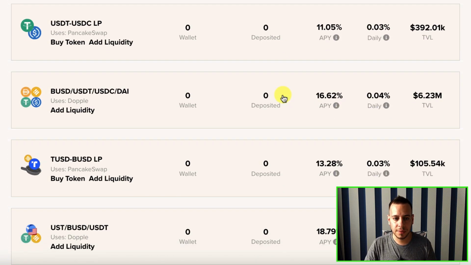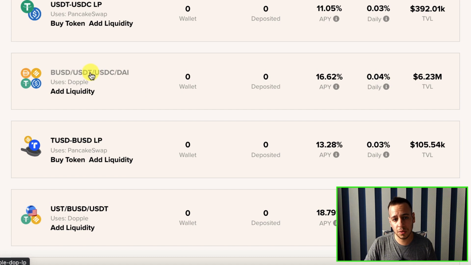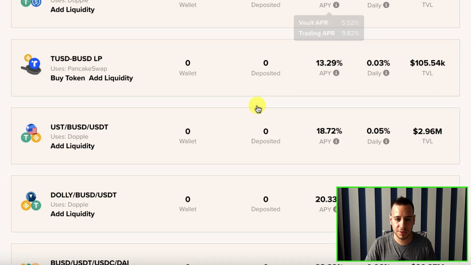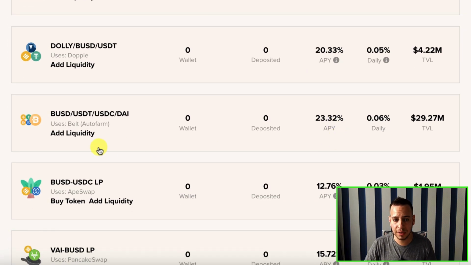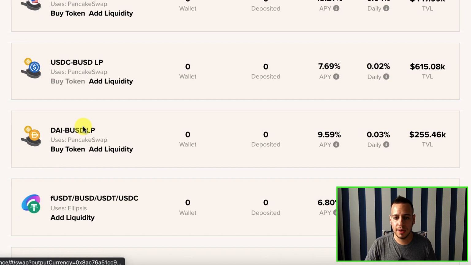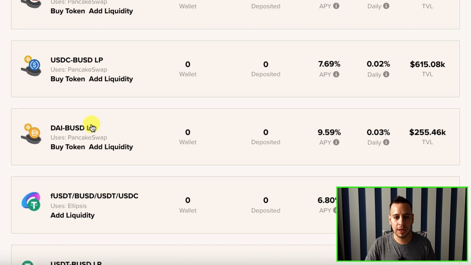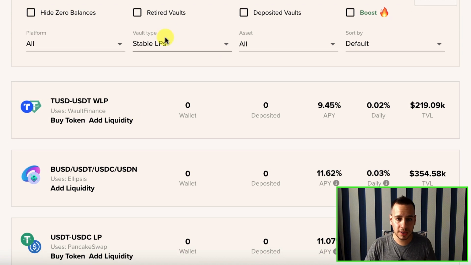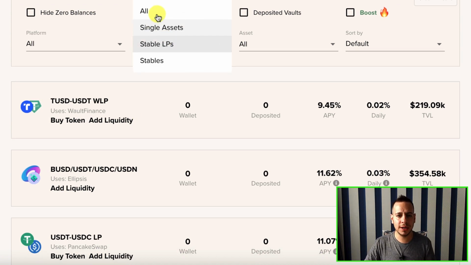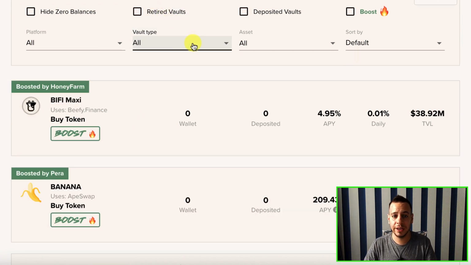So look at this one. For example, on Dopple Finance, on Dopple you can stake 4 different stable coins and get 60%. Here you can get 23% even in Belt Finance. This is really nice. So you can find these new farms, new yield opportunities, but let's look at an example of how it basically works.